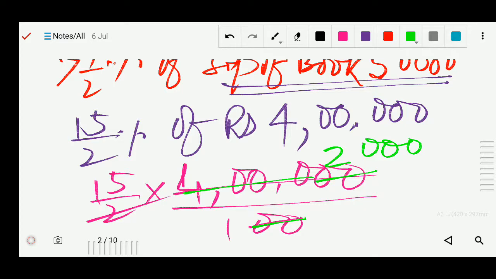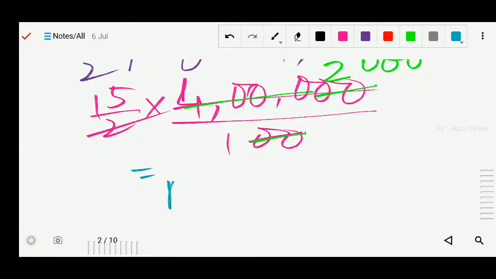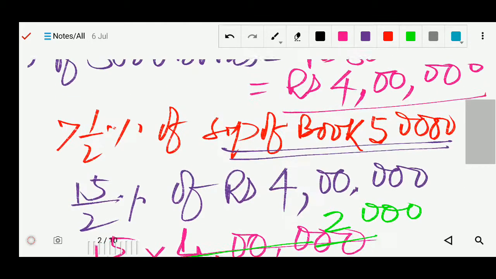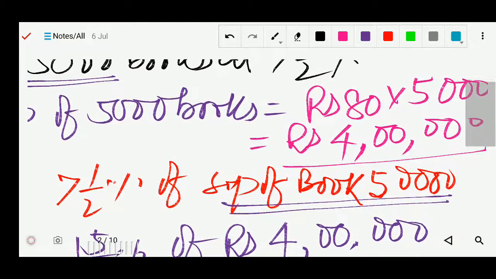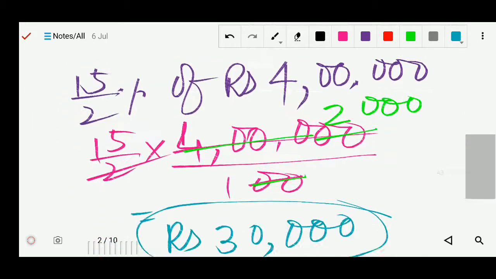Now you can multiply 15 into 2,000, so you will get rupees 30,000. So that is the royalty on selling 5,000 books at the selling price of 4 lakh, at 7.5%.